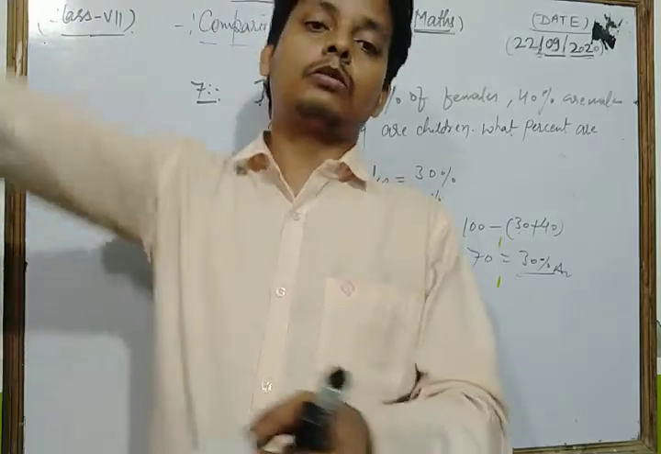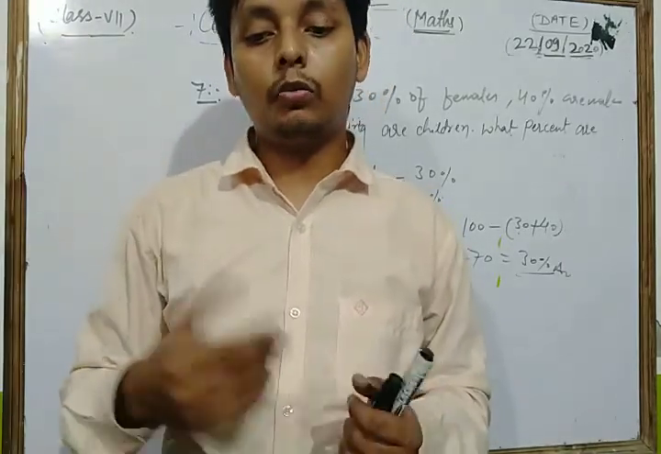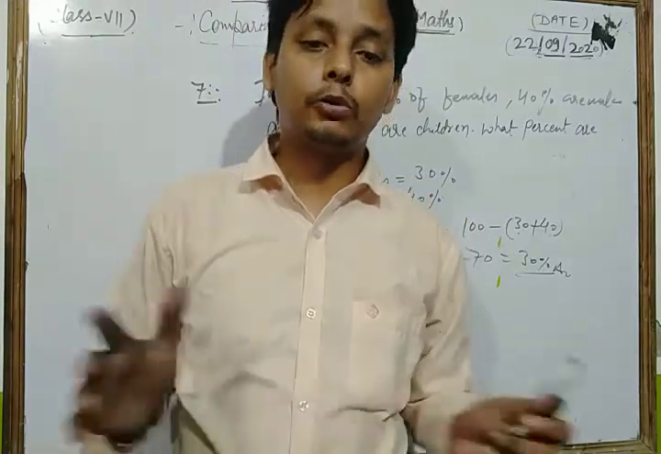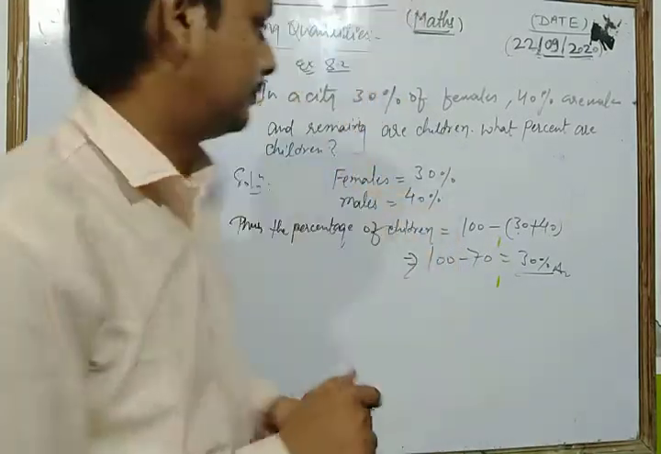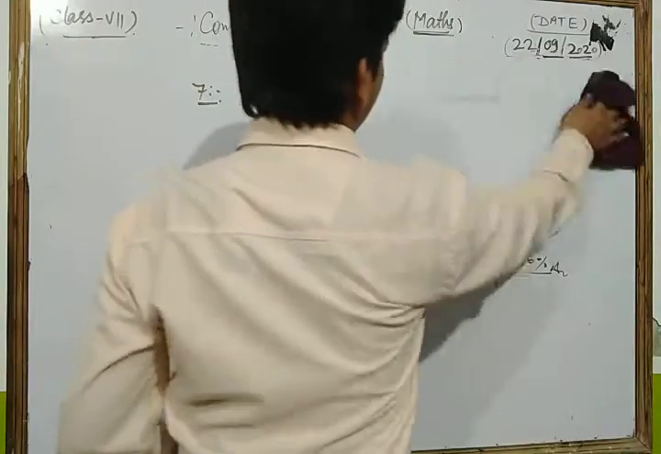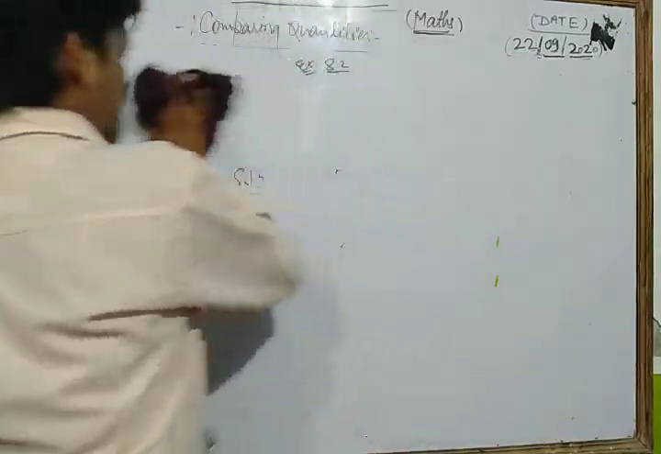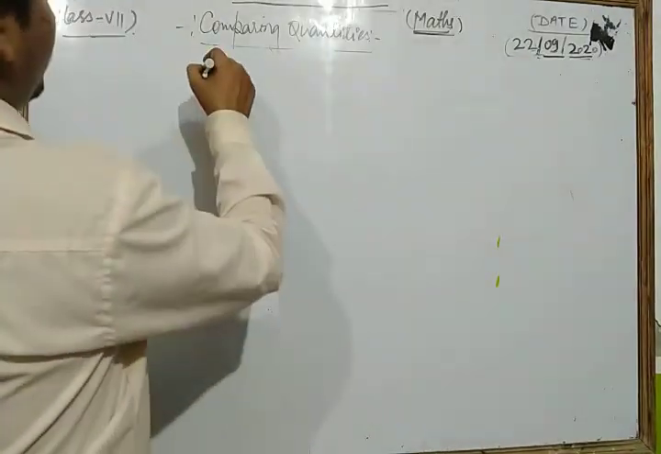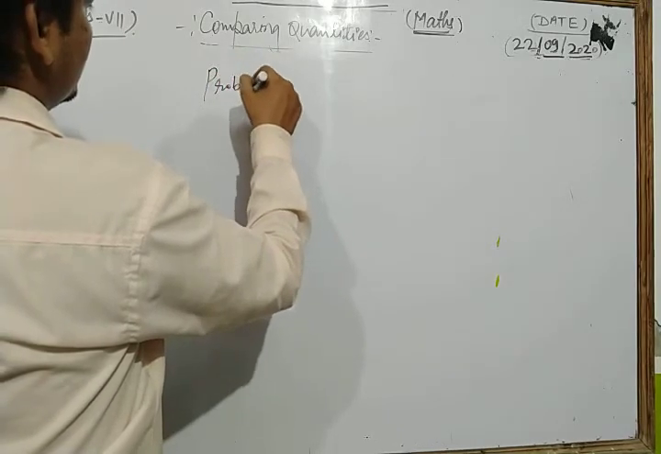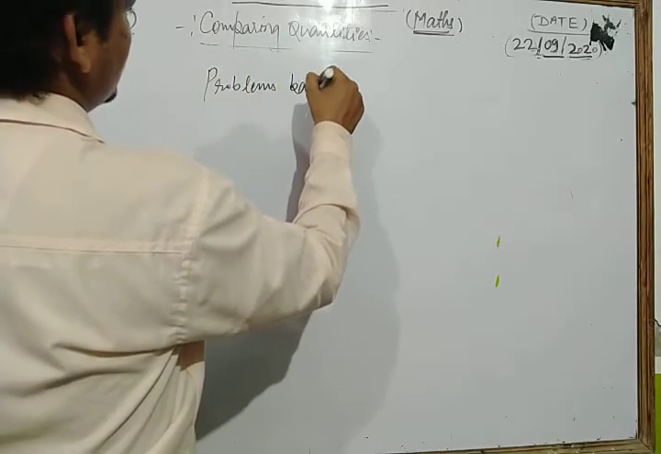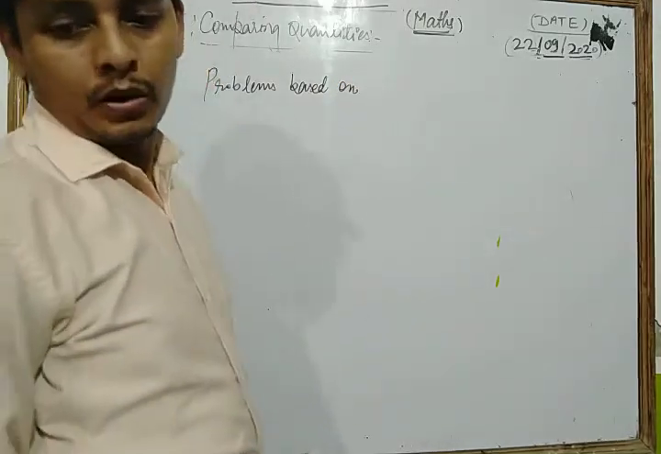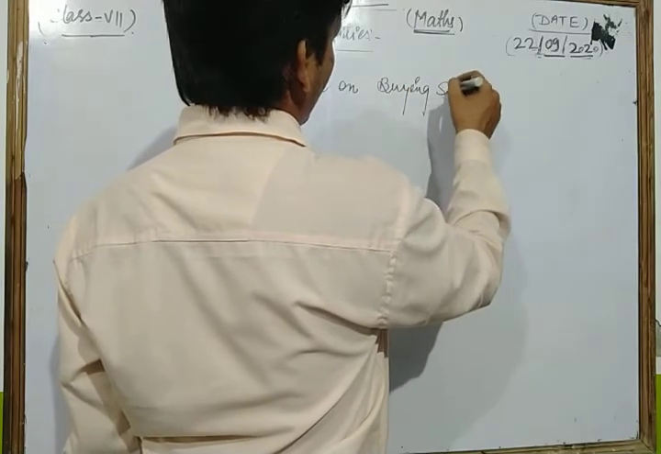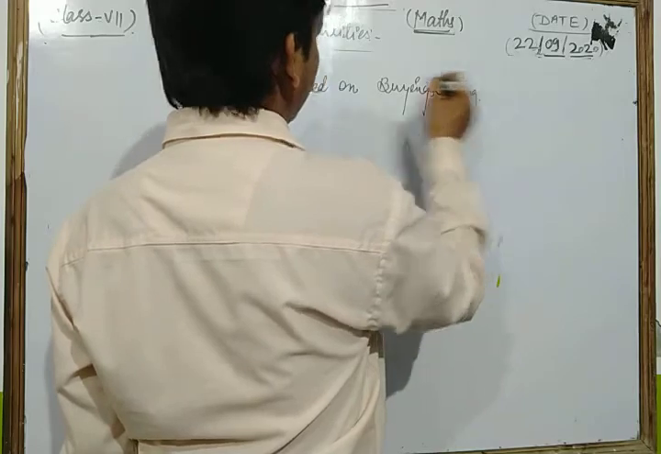Now, dear students, we take some concepts related to profit and loss. Prices related to an item, buying and selling. Questions based on buying and selling are a very important topic of that chapter. Let's see. Now we discuss the problems based on buying and selling.